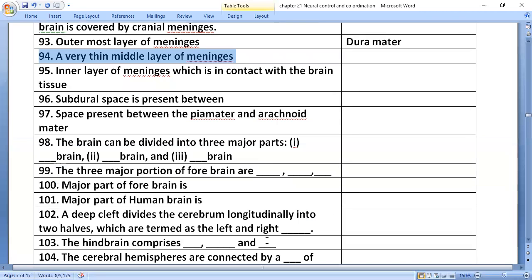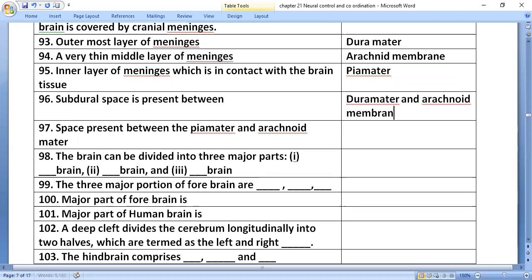A very thin middle layer of meninges is the arachnoid membrane. The inner layer of meninges, which is in contact with the brain tissue, is the pia mater. The subdural space is present between the dura mater and arachnoid membrane. The space present between the pia mater and arachnoid membrane is called the subarachnoid space.